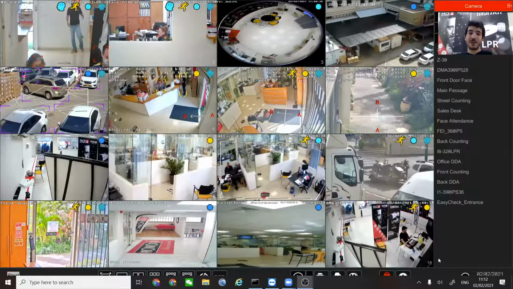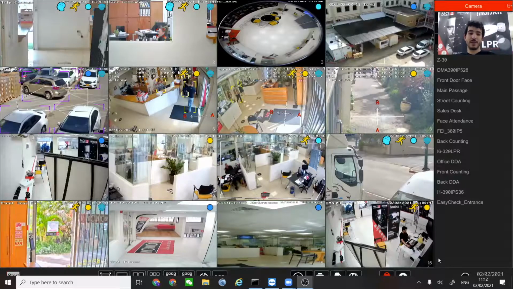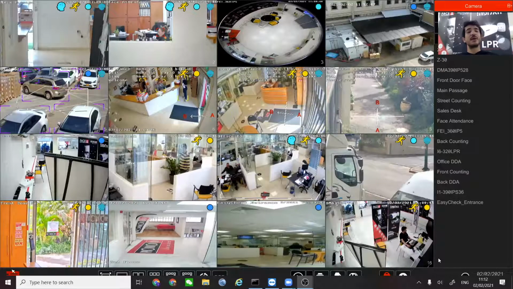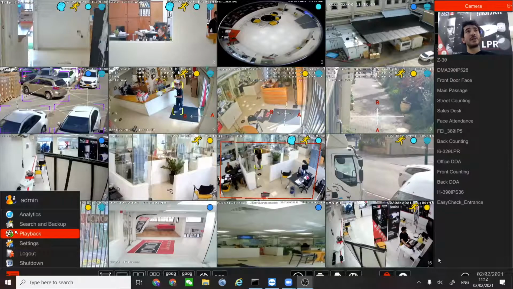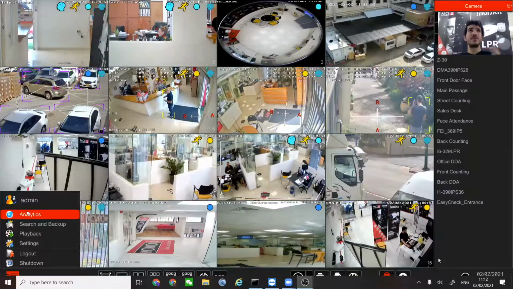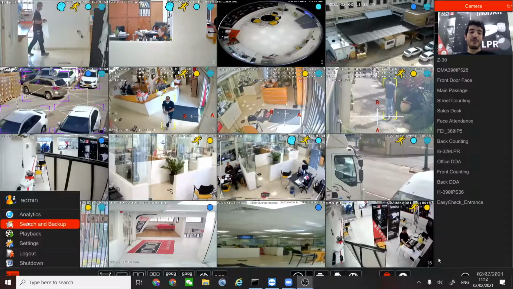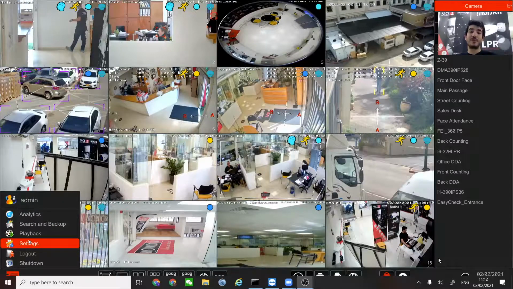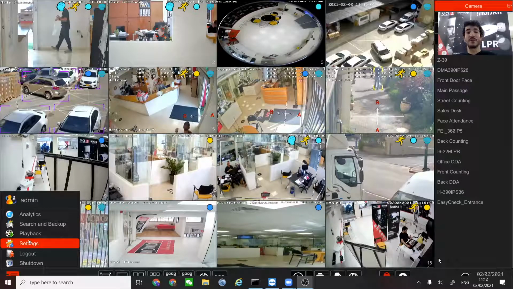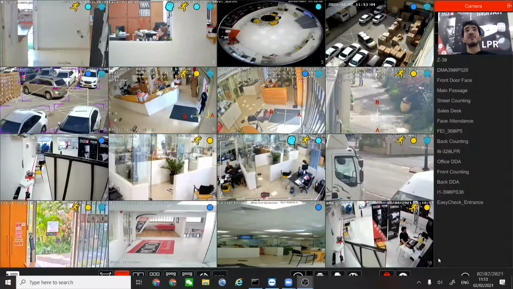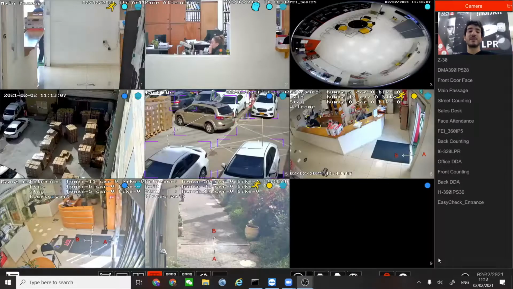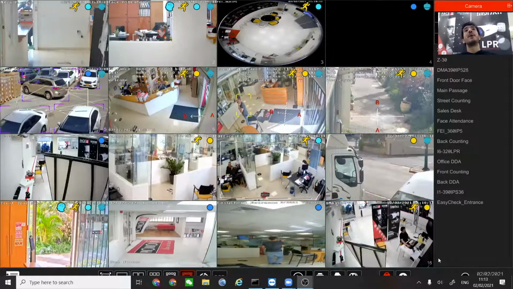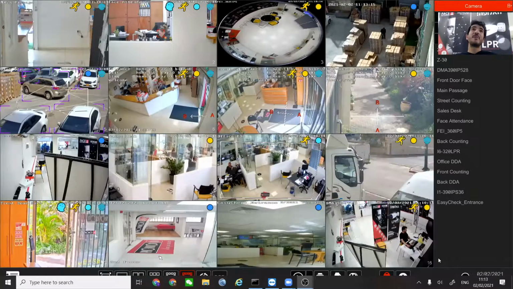This is basically an NVR. This is what you're going to see if you're looking at the interface of an NVR. We're going to start with a little bit of a look at the menu. The menu is small with a few buttons. Of course, the symbols are different, and it's really easy to get from one point to another if you want. There, of course, we can see the different layouts of the screen, everything that we already know from other systems.